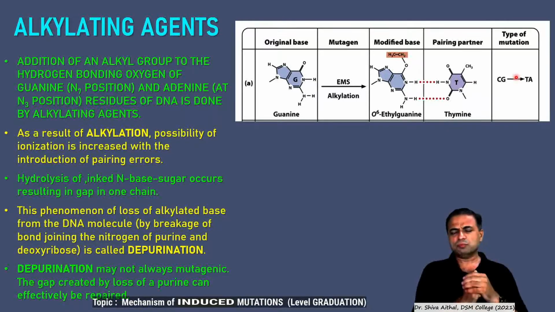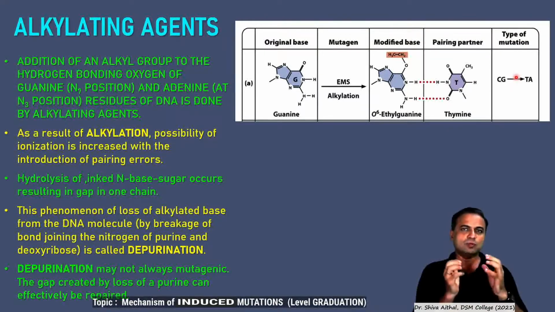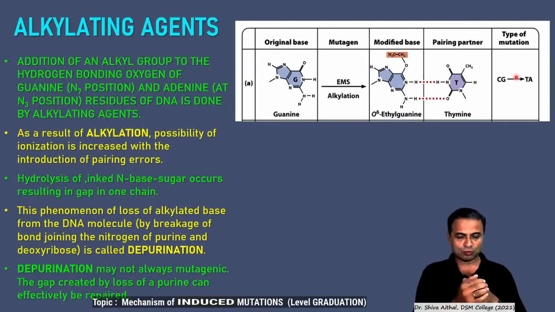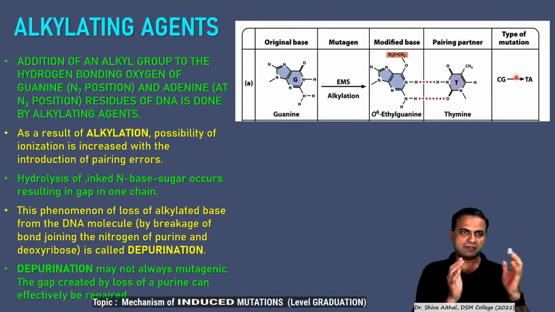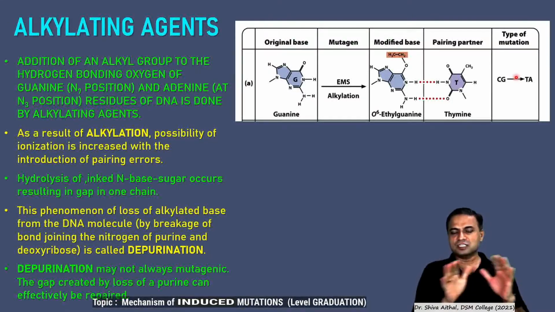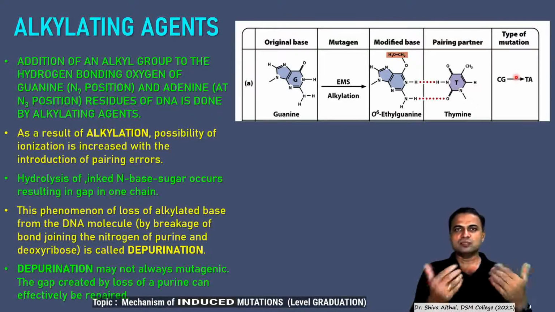But here one thing I would like to emphasize, that depurination may not always lead to mutation. It is not that dangerous because the cells have repair capacity. This DNA damage and repair is the point of my next lecture discussion. So keep in mind, even if you are greatly emphasizing here on the mutagenic agents, it doesn't mean that mutation will always be lethal. So this is the action of alkylating agents.